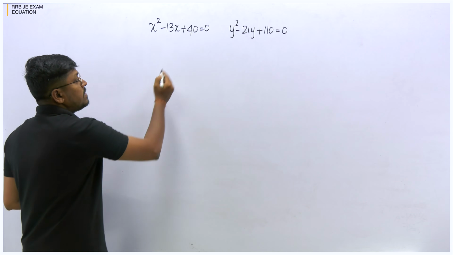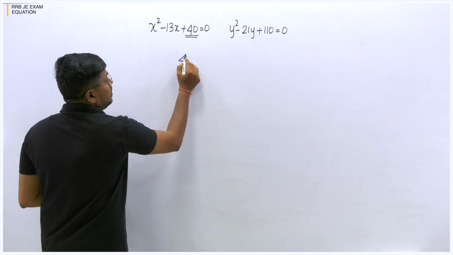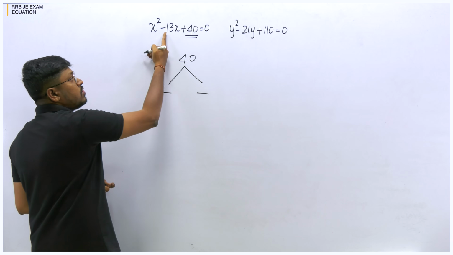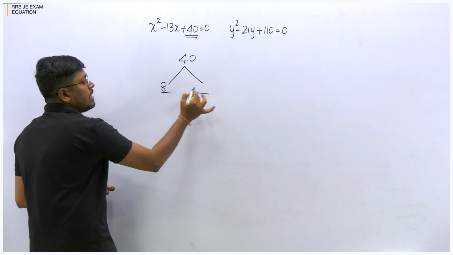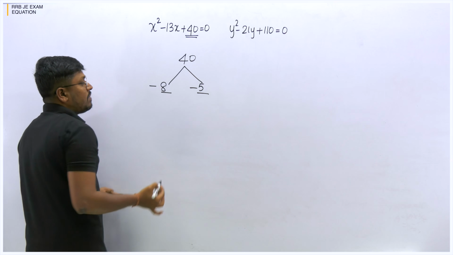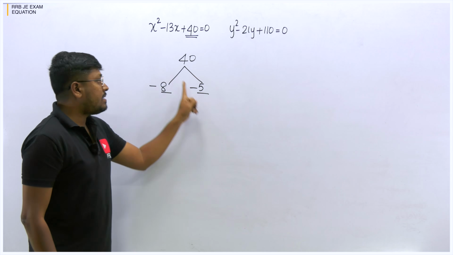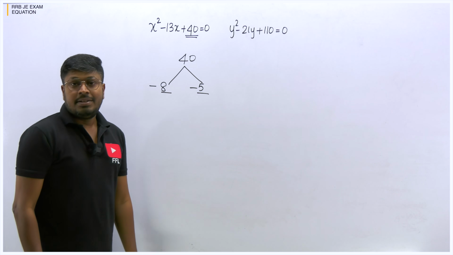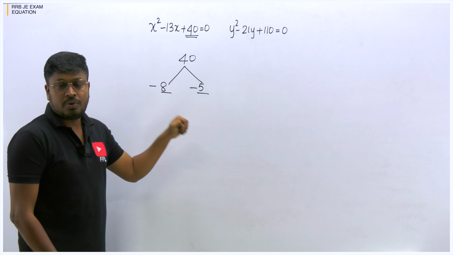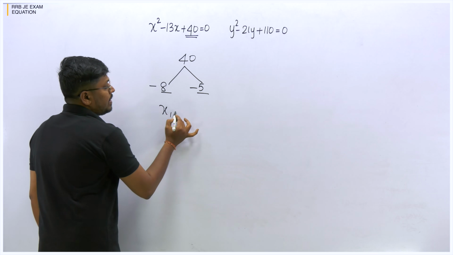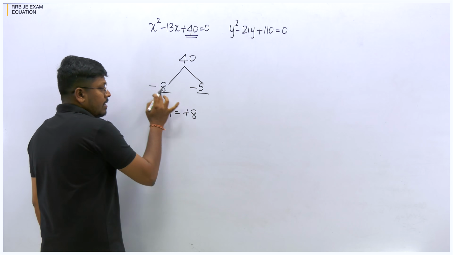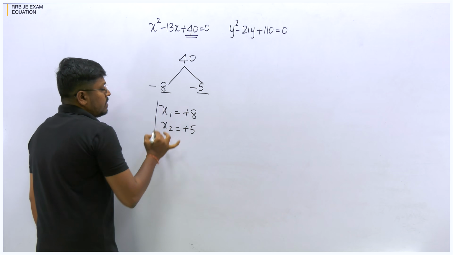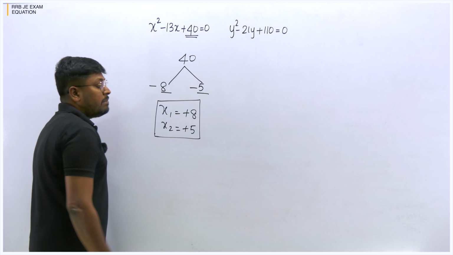Now what you have to do is, first take the last number 40. The two numbers that we are going to multiply, the result should be 40, and when you add the two numbers the result should be minus 13. So we can say 8 and 5, right? So minus 8 and minus 5. When you multiply minus 8 and minus 5, the result will be plus 40. When you add minus 5 and minus 8, the result will be minus 13. Now while writing the factors, that is the roots of the equation, you have to change the sign. So x1 is equal to plus 8. Here we have minus 8, but while writing, change the sign. Here we have minus 5, while writing change the sign to plus 5. That's it. So finally the roots of the equation will be 8 and 5.